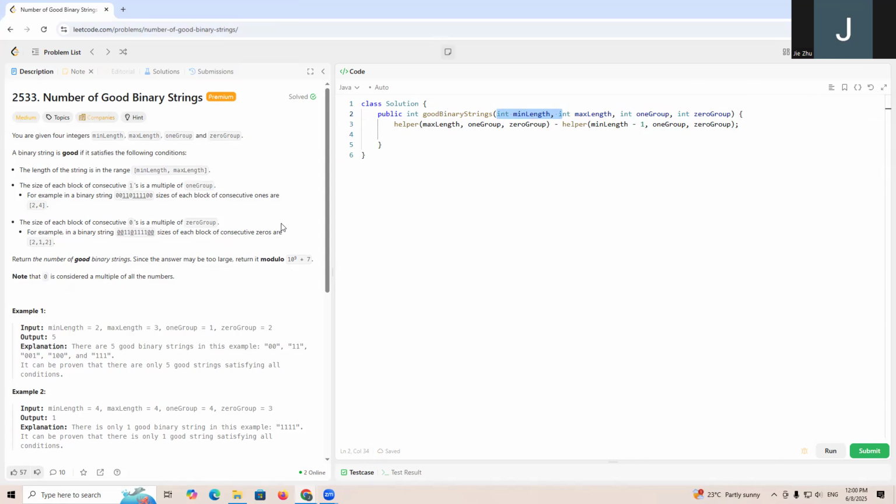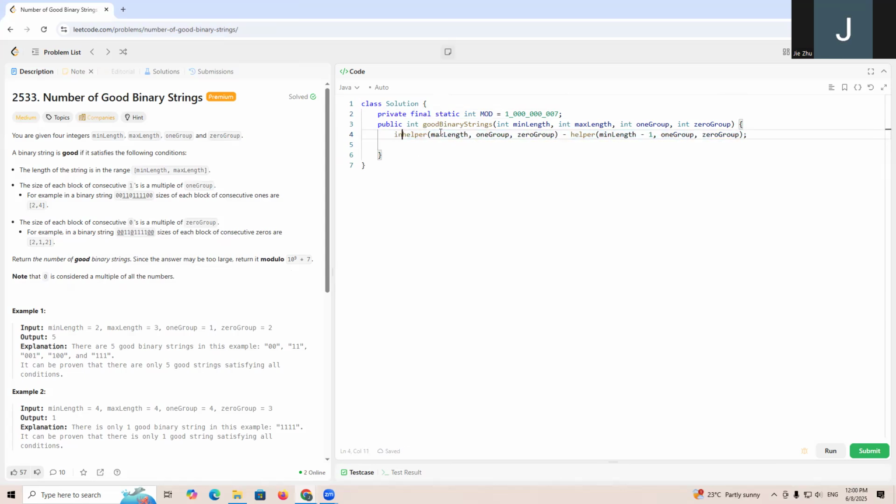Because we want to mod, let's write a private final static int mod equals 1e9+7. After the mod, we don't know which one is greater, so it's possible this will be a negative number.